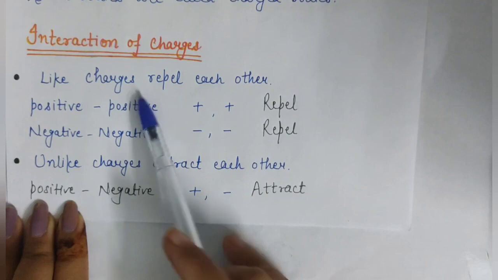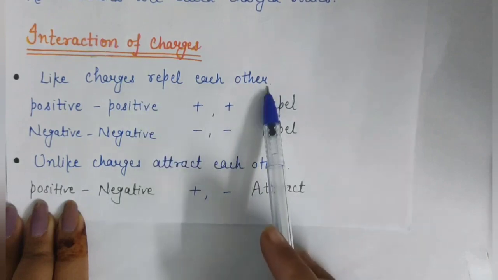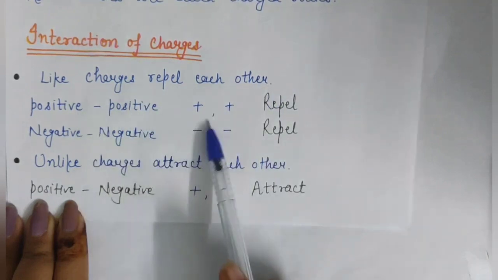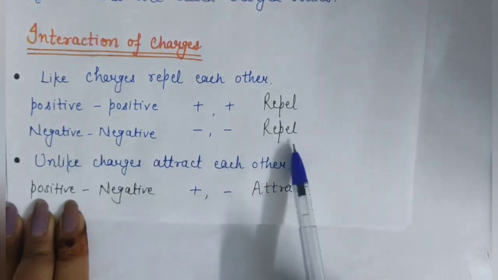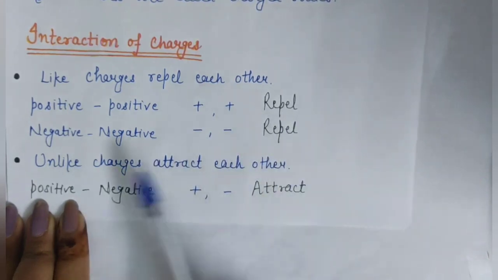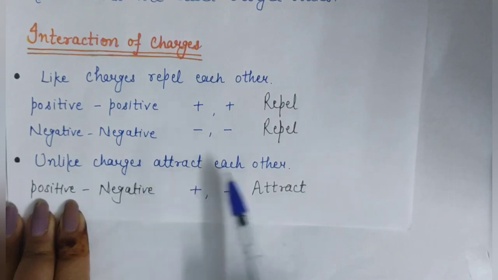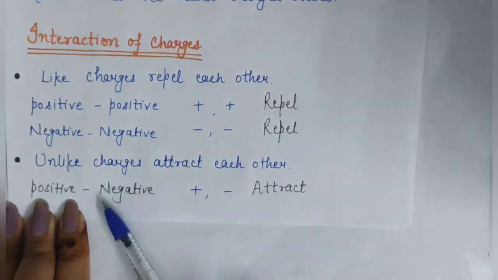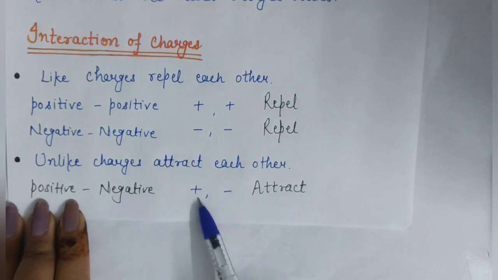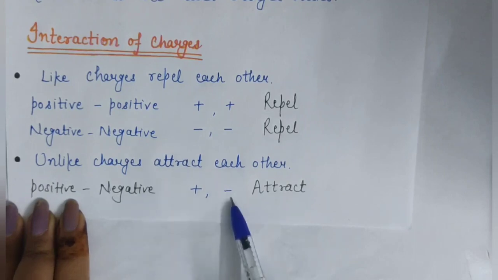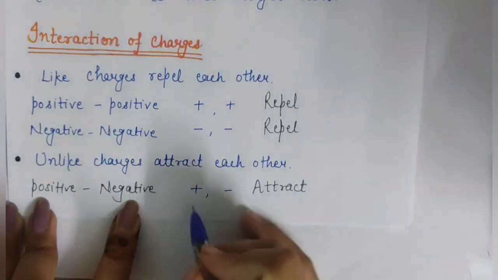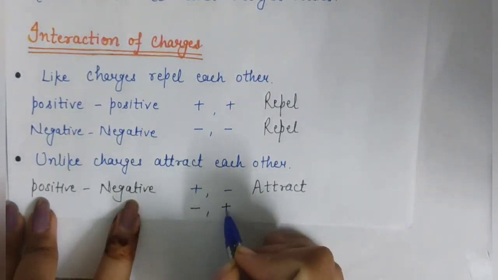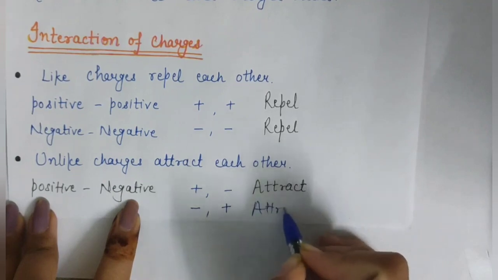Like charges repel each other, like positive and positive charge, or negative and negative charge. And unlike charges attract each other, like positive and negative charge. This is the sign of positive charge and this is the sign of negative charge. So positive and negative charge attract each other, similarly negative and positive charge attract each other.